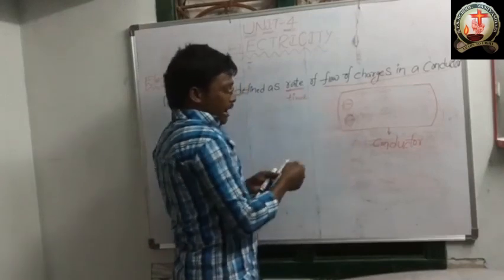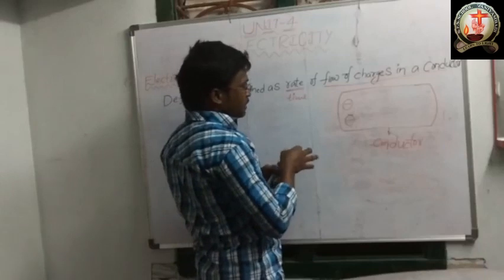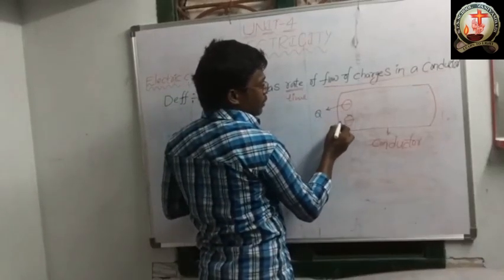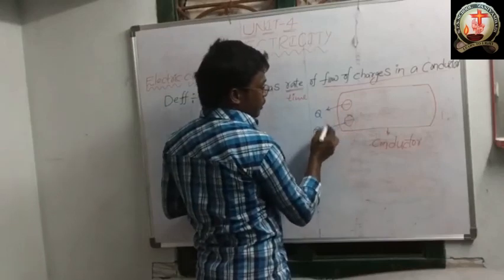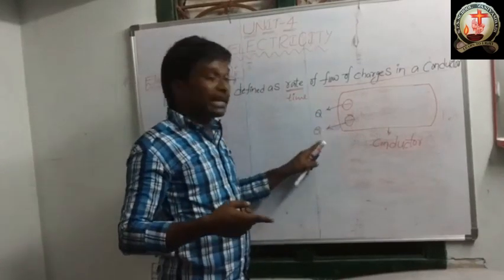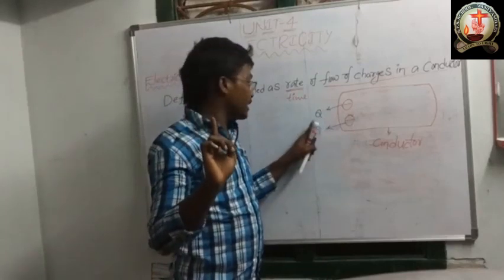These 2 electrons have some amount of charge, and this one also has some amount of charge. Charge we can denote with the term capital Q or small q.